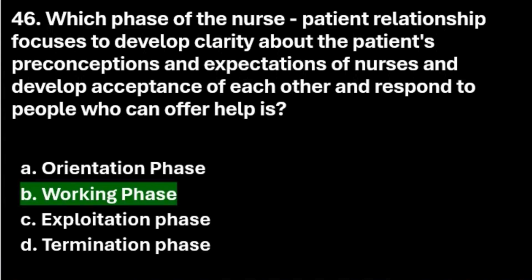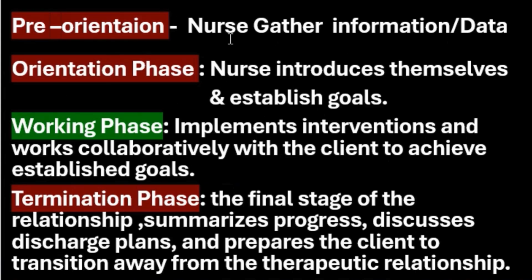Option B. Here the stages are mentioned in two ways. Pre-orientation phase is where the nurse gathers information and data. In the orientation phase, the nurse introduces themselves and establishes the goals. Then the working phase is the implementation of interventions collaboratively with the client to achieve established goals. All the main active work comes here. Then the termination phase is the final stage of the relationship, to summarize progress, discuss the discharge plan and prepare the client to transition away from the therapeutic relationship.